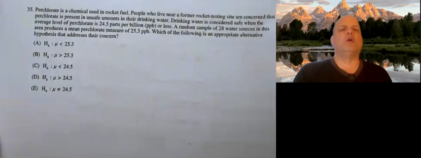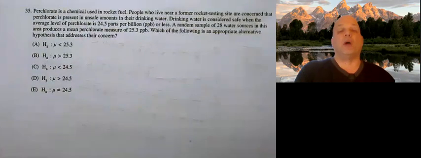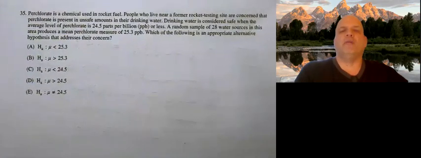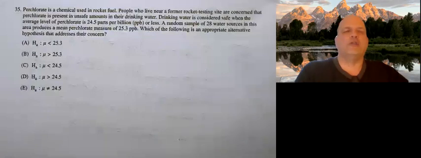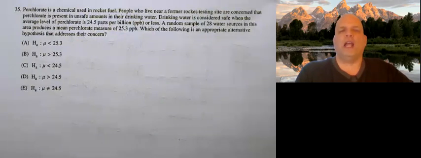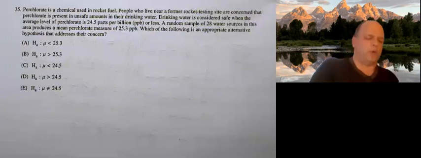35. Perchlorate is a chemical used in rocket fuel. People who live near a former rocket testing site are concerned that perchlorate is present in unsafe amounts in their drinking water. Probably go faster if they drink it. Maybe they speed, maybe they drive faster. Drinking water is considered safe when the average level of perchlorate is 24.5 per billion or less. A random sample of 28 sources in the area produced a mean perchlorate of 25.3.